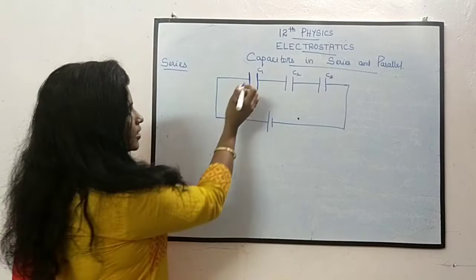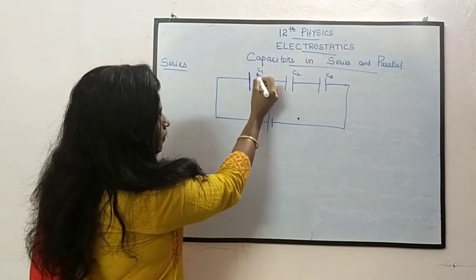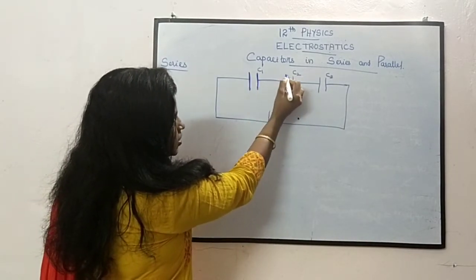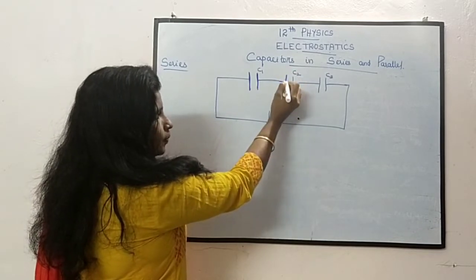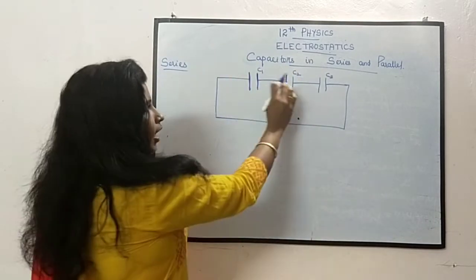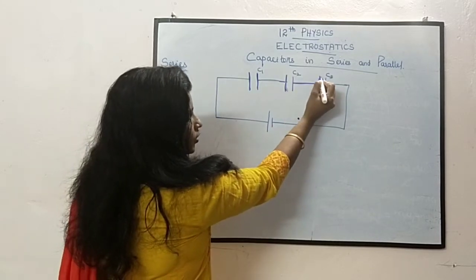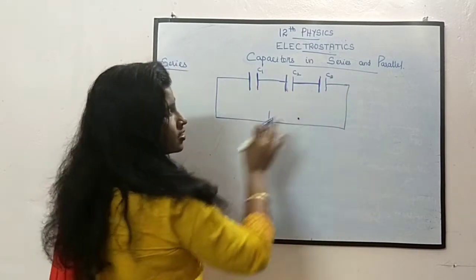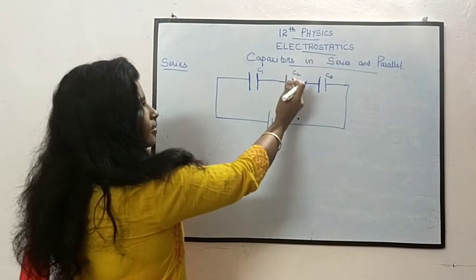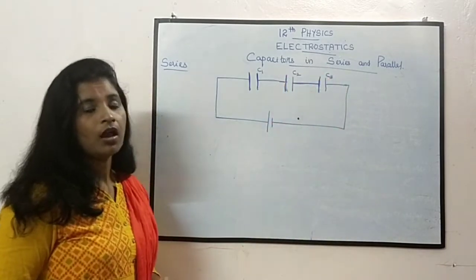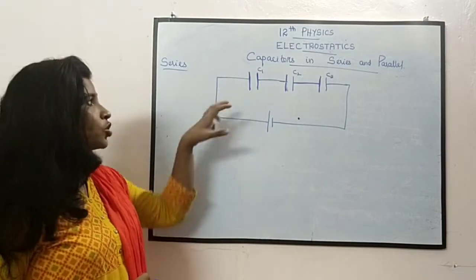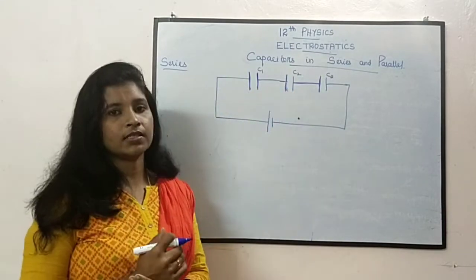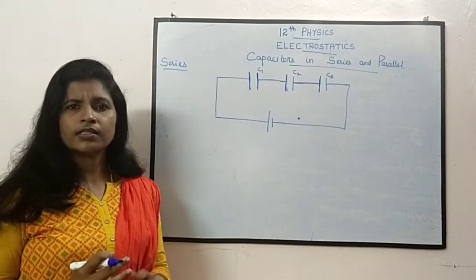When you see the capacitors, one plate of a capacitor is connected to a plate of another capacitor, and it goes on to the next capacitor. So the connection is series. Likewise it is going on. This is a series connection, so we are connecting these 3 capacitors in series. Let us see what happens.